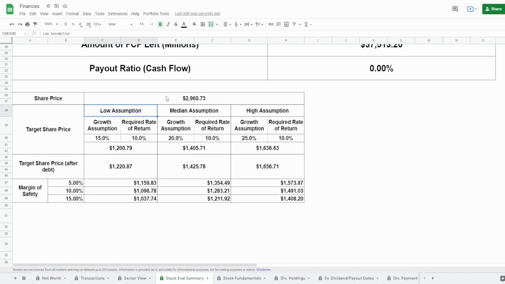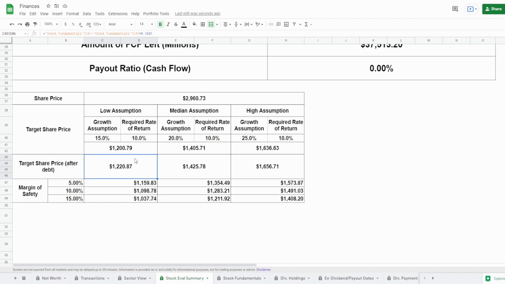Now let's actually make some assumptions, guys. We're going to make a low, median, and high assumption, changing the growth rate and keeping the required rate of return the same, around 10%, matching the market. Now, for the low assumption, I'm going to assume a growth rate of around 15%, which actually comes out to be a target share price of $1,200. For the median assumption, I'm going to assume a growth of 20%, and this comes out to be $1,405.71. And for the high assumption, I'm going to say a massive 25% growth, which comes out to be a target share price of $1,636.